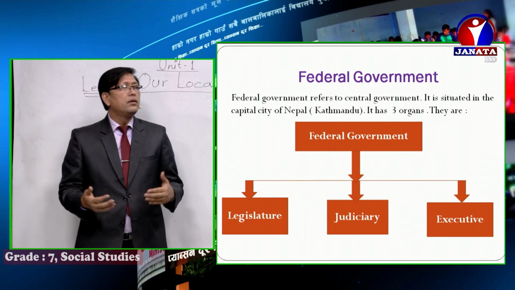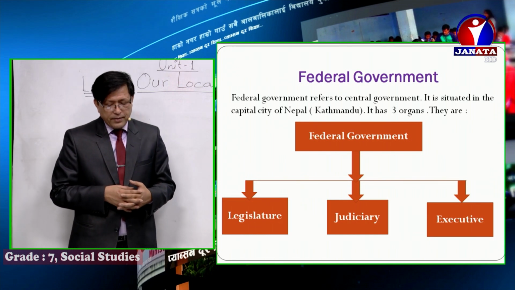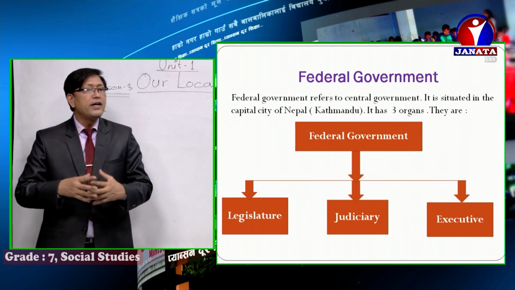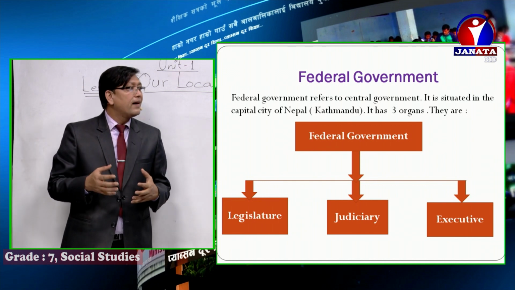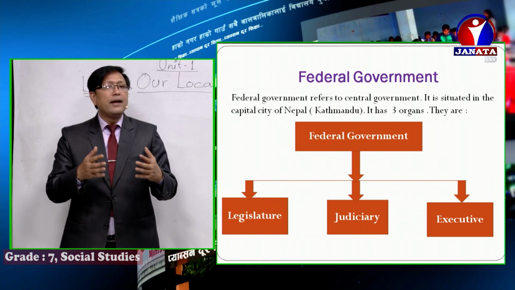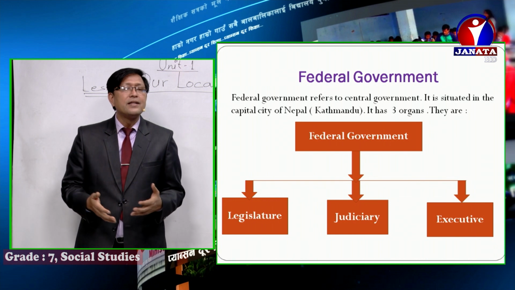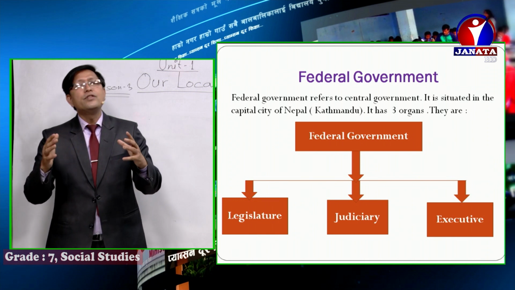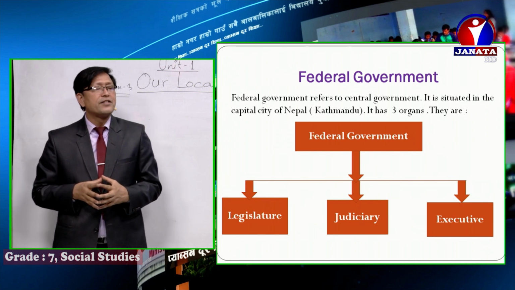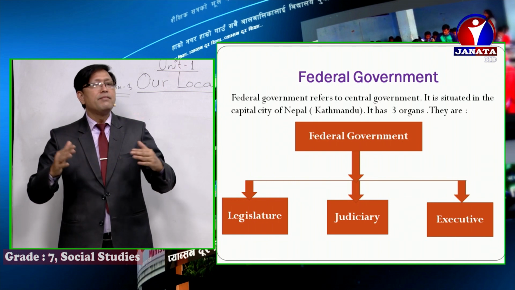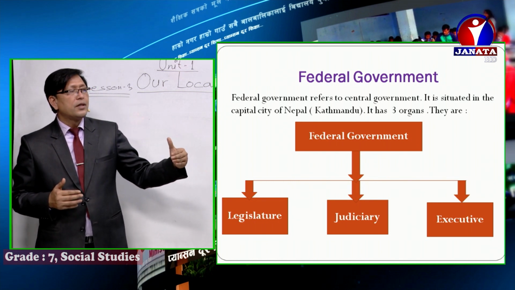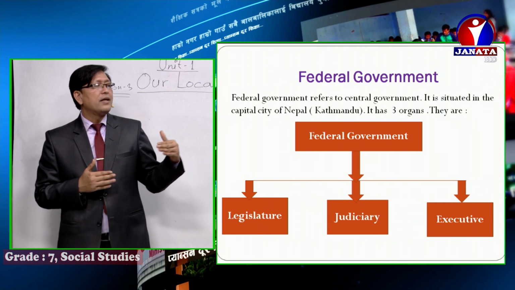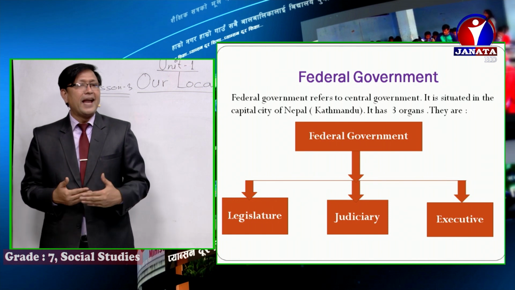Boys and girls, now what do you mean by federal government? Federal government refers to central government. All right, and boys and girls, it is situated in the capital city of Nepal. Now our federal government is situated in Kathmandu, the capital city of Nepal. All right. And boys and girls, it has three major organs: legislature, judiciary, and executive. Keep in mind, boys and girls, legislature first, then after judiciary, then after executive.